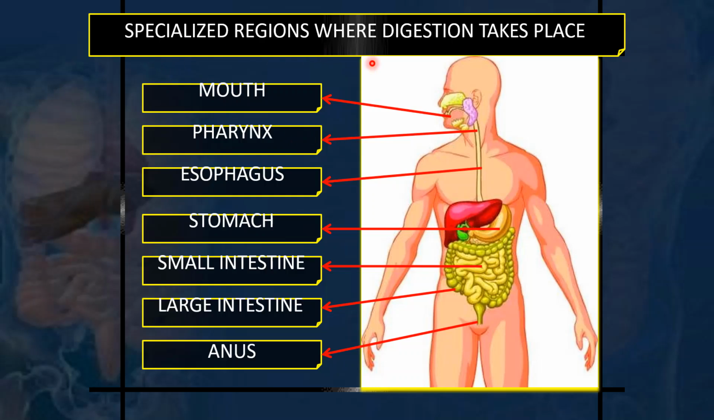These are the specialized organs where digestion takes place. The digestion takes place from the mouth itself, and then from the mouth it comes to the pharynx, then esophagus, then stomach, then small intestine, then large intestine, and waste comes out of the anus.